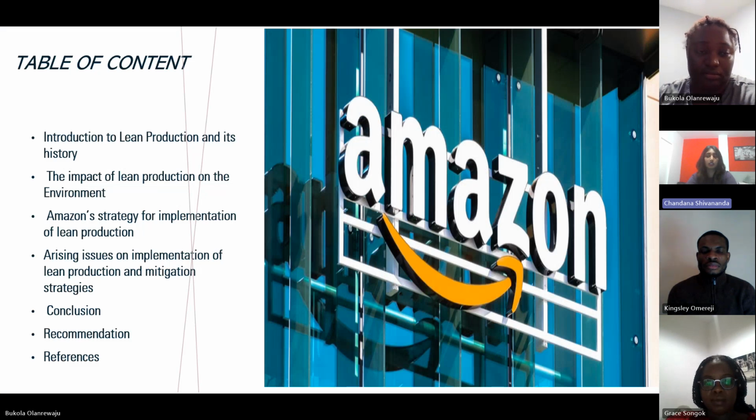The presentation topics we're going to present are: introduction to lean production and its history, the impact of lean production on the environment, Amazon's strategy for implementation of lean production, arising issues on implementation of lean production and mitigation strategies, conclusions, recommendation, and references.